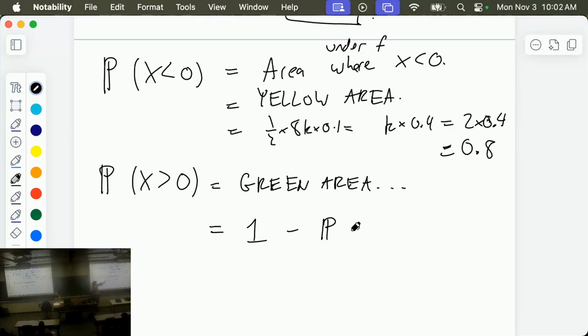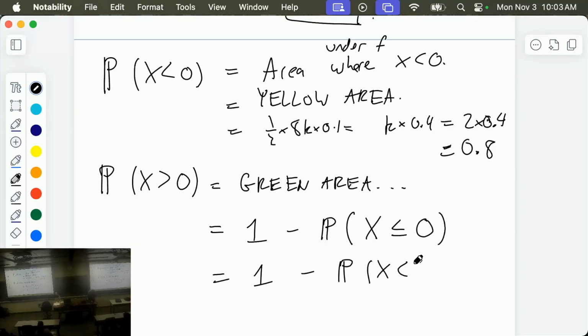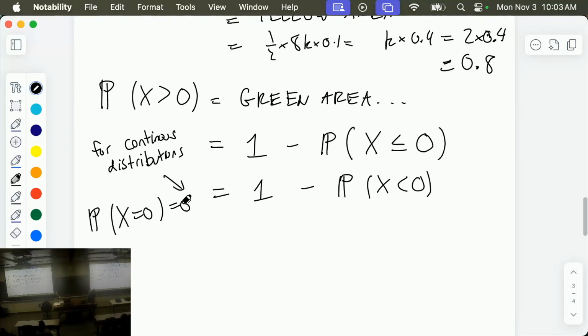If x is bigger than 0, it's 100% minus the opposite of x is bigger than 0, and that would be x is less than or equal to 0. And then you might be worried, we were asked for x is less than 0, not less than or equal to 0. But for continuous probability distributions, these are the same. This is like a trick you can use. For continuous distributions, the probability x equals 0 equals 0. The probability of any individual value is 0.